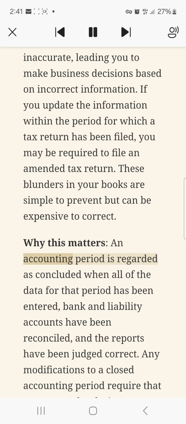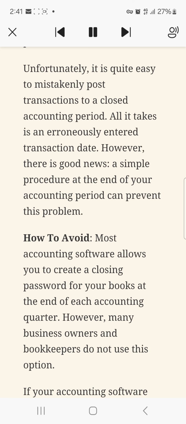Why this matters: an accounting period is regarded as concluded when all of the data for that period has been entered, bank and liability accounts have been reconciled, and the reports have been judged correct. Any modifications to a closed accounting period require that you repeat the closing procedure. Unfortunately, it is quite easy to mistakenly post transactions to a closed accounting period. All it takes is an erroneously entered transaction date. However, there is good news. A simple procedure at the end of your accounting period can prevent this problem.